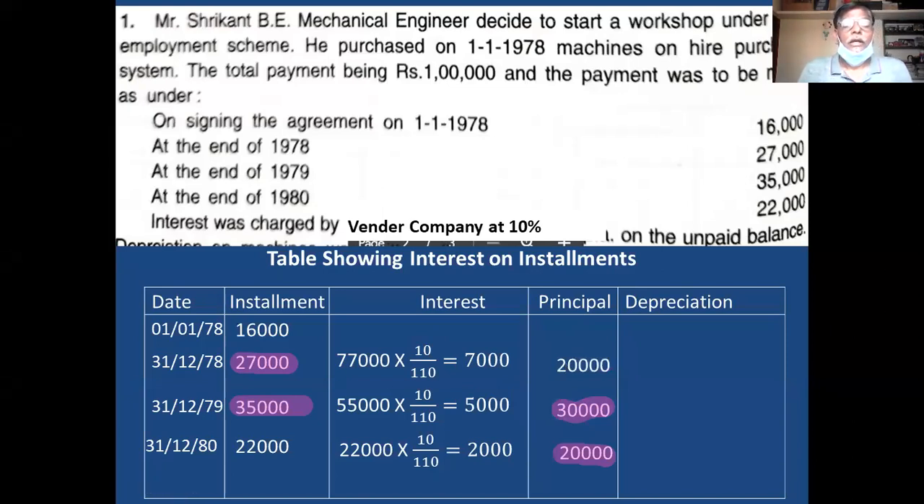No, sir. And then what is the first amount? 16,000. This 16,000 is considered as one installment, but this amount is paid on the signing the date of agreement. So whatever amount you pay on the date of agreement, that will not include interest. Therefore, you don't calculate interest on that. Any doubt?